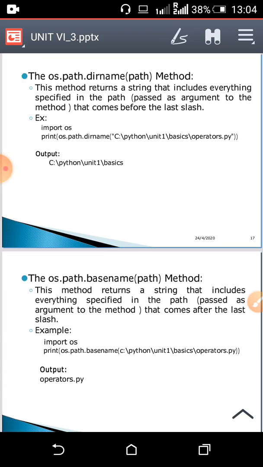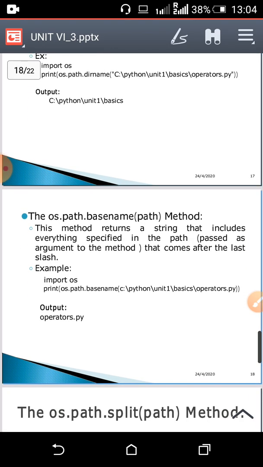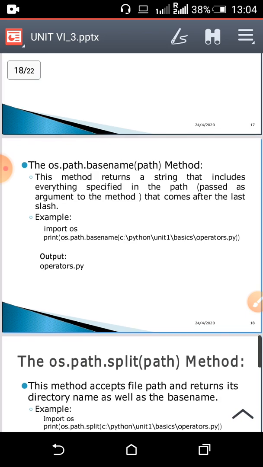Import os, I have printed os.path.dirname. In that I have passed the path C:/python/unit1/basics/operators.py. My last slash is before operators.py. So everything before operators.py is going to be printed using this method. That means see the output: C:/python/unit1/basics.